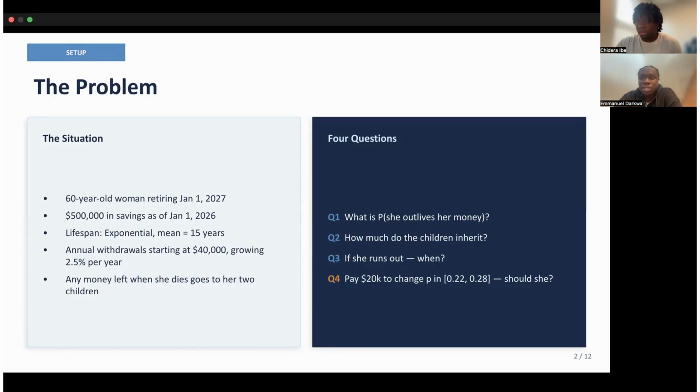So we're addressing four questions. One, what's the probability she runs out of money? Two, if she doesn't run out, how much do her children inherit? Three, if she does run out, how long does that take? And four, she has the option to pay a one-time $20,000 fee to adjust a model parameter. Should she?